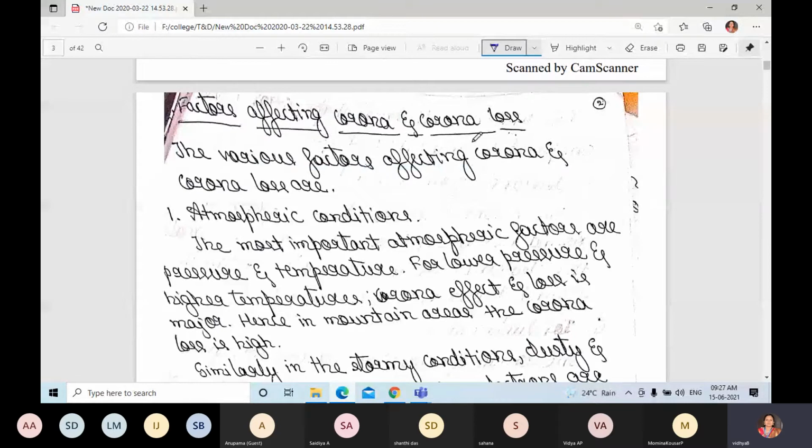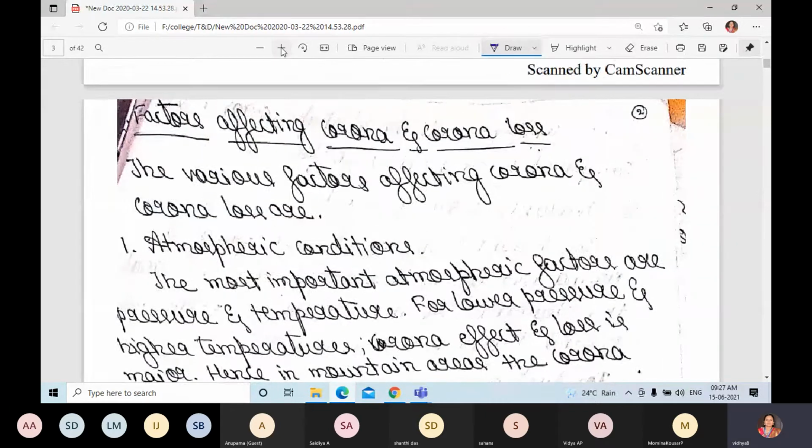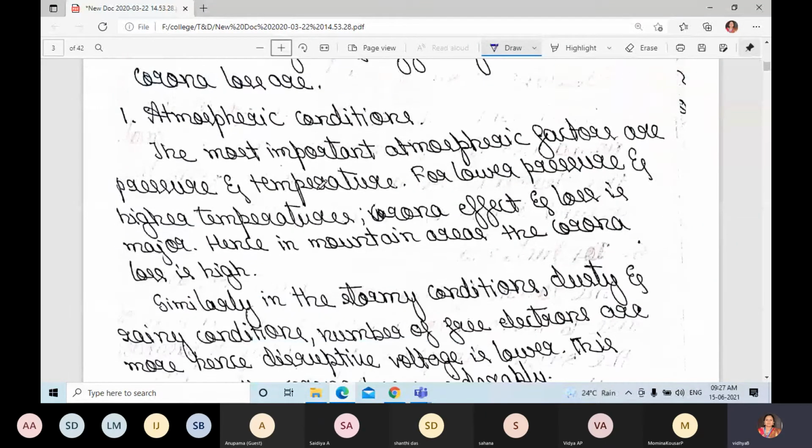The factors affecting corona and corona loss. The various factors affecting corona and corona loss. First is the atmospheric conditions. How will it affect the corona? The most important atmospheric factors are pressure and temperature. For low pressure and high temperature, corona effect and loss are major. What they are saying is, if the pressure is low and the temperature is high, then the corona effect and loss will be high.